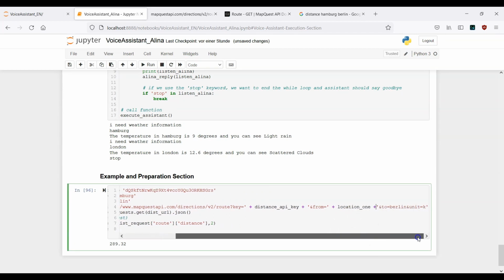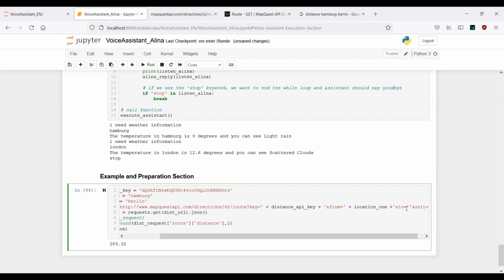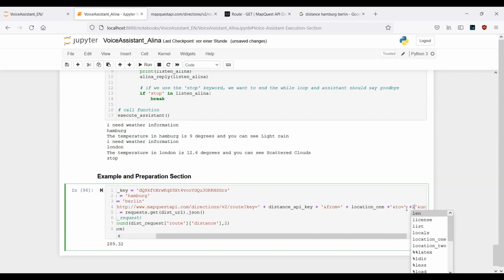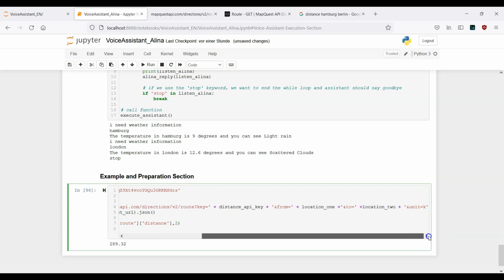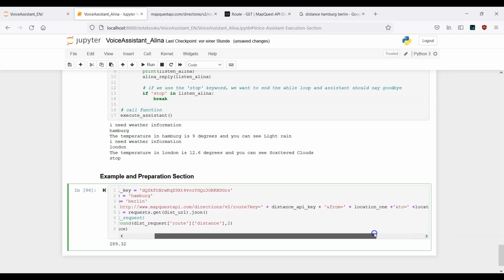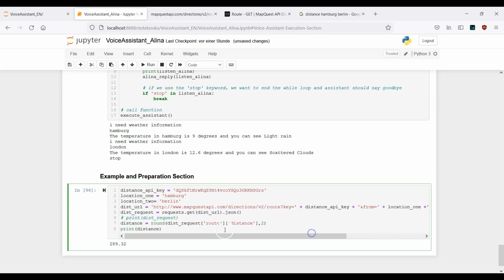And here I can also remove Berlin and replace it with plus location 2. And this is how it should look. This should look fine right now.